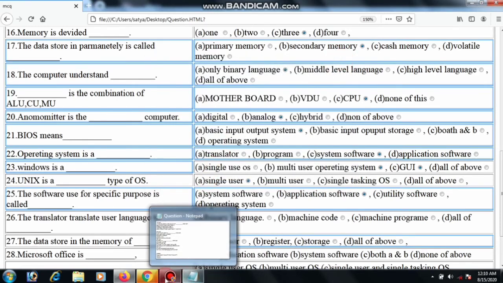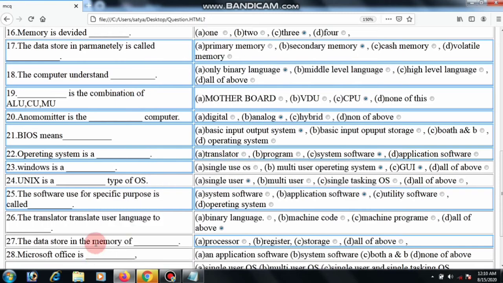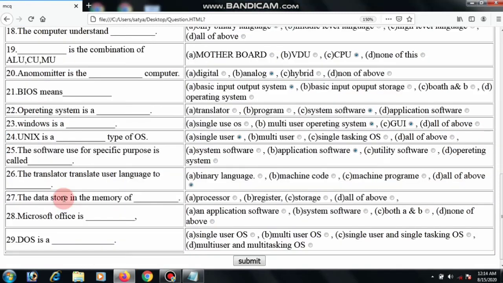Then next question, Microsoft Office is an application software, system software, both A and B, or none of these. Microsoft Office is an application software.